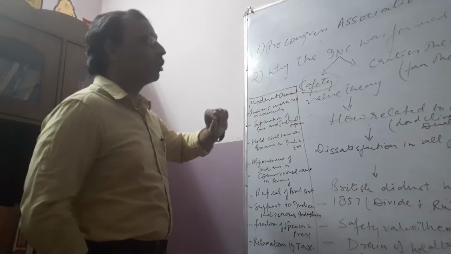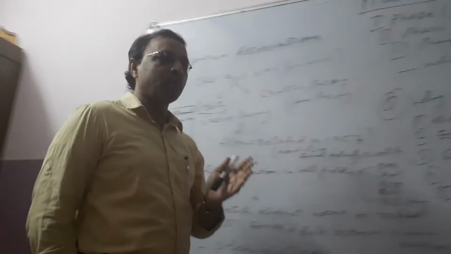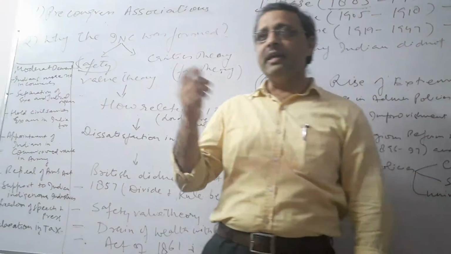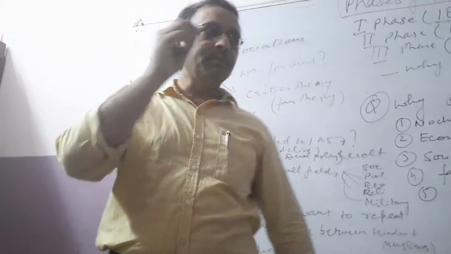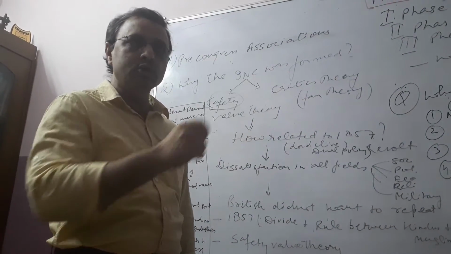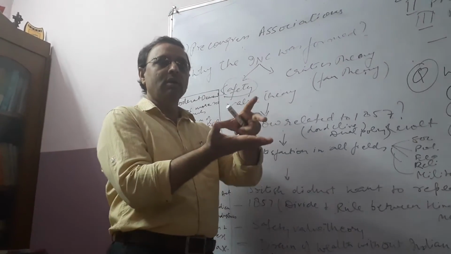That's why they formed the Congress, and they said that they formed this Congress in order to provide a platform to the Indian people. On that platform, the Indian people would give their problems to the British government, and the British government would provide a solution to them. And the platform was what? This platform was of the Congress.